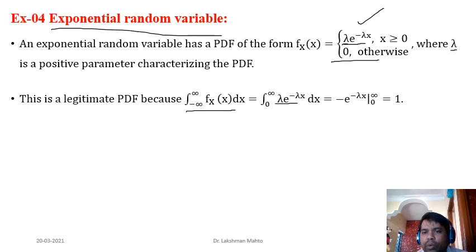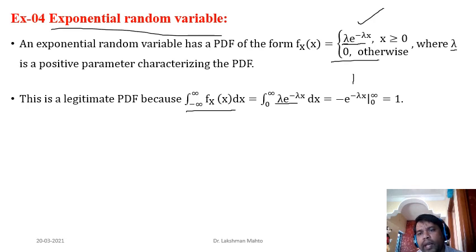After integrating, we get minus e to the power minus lambda x, where the lambda cancels out due to this factor, with limits 0 to infinity. This is not a good way to represent the limit because infinity is not a number.